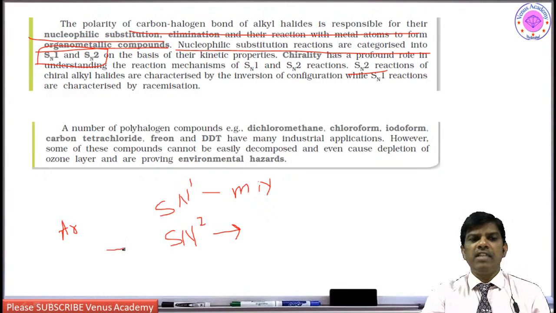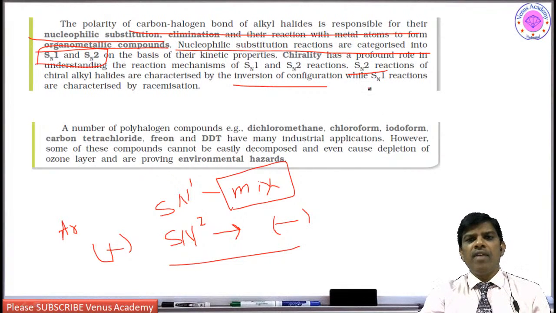If the starting material is positively signed, it is going to give a negatively signed compound. Usually that is the case. So inversion takes place in SN2, whereas in SN1 you are going to get a racemized mixture. Reactions of chiral alkyl halides are characterized by inversion of configuration in SN2, while SN1 reactions are characterized by racemization.